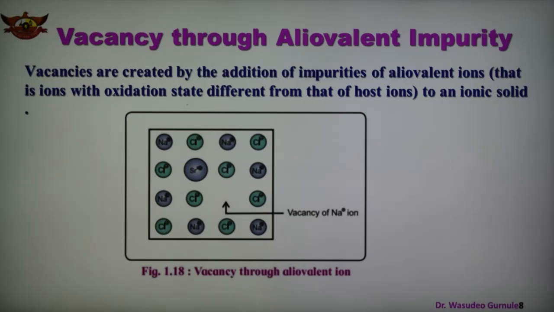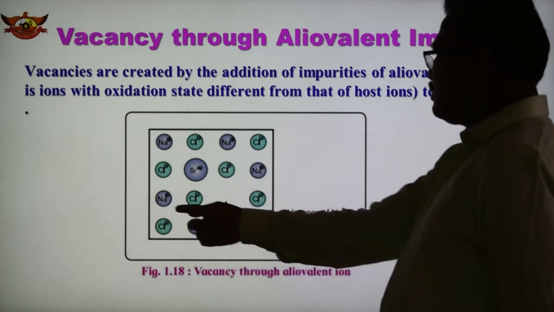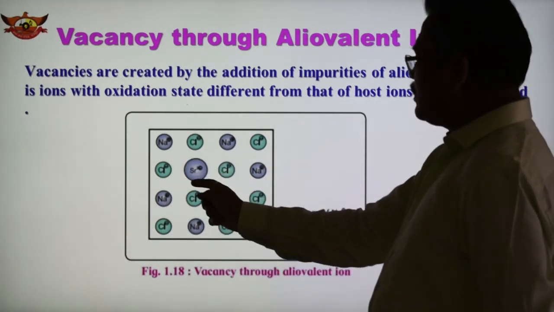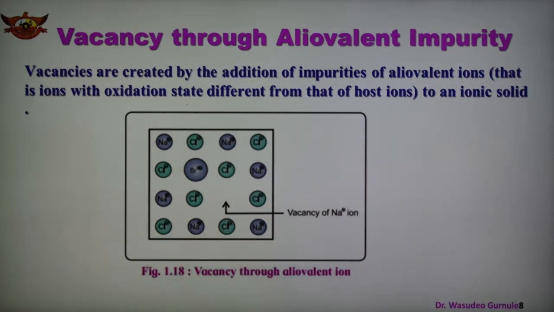So if we add strontium chloride during the crystallization of NaCl, some of the lattice sites are occupied by the strontium ion. Strontium has +2 oxidation state, sodium has +1. So this is another type, known as vacancy through aliovalent impurity. Aliovalent means the two ions have different oxidation states. Sodium has +1, strontium has +2. So the figure clearly shows the vacancy of sodium ion, and the strontium ion occupies some of the lattice sites in this case.